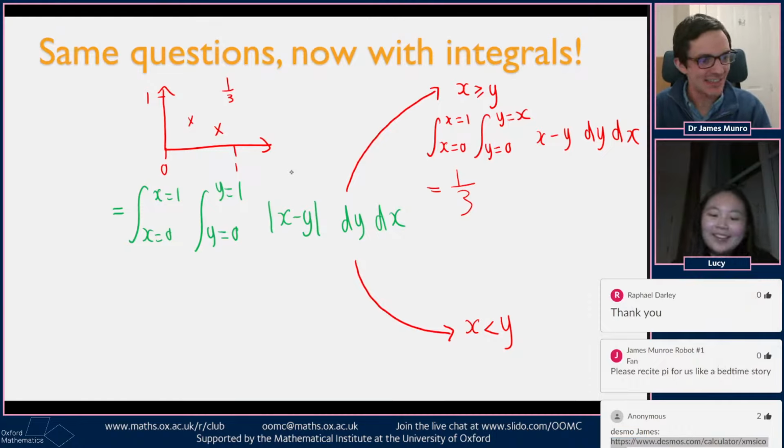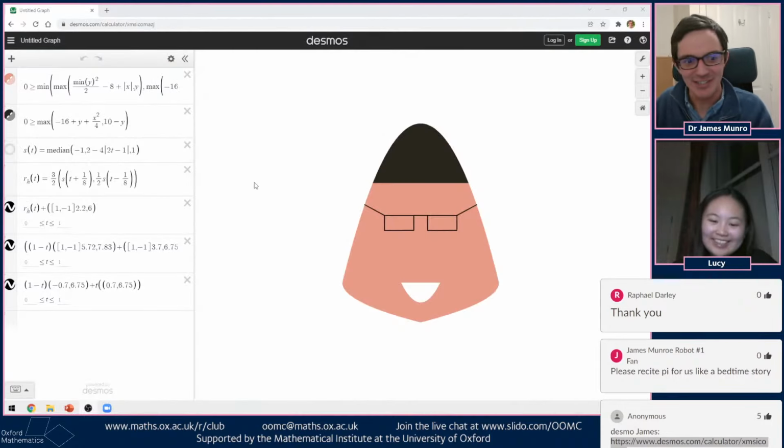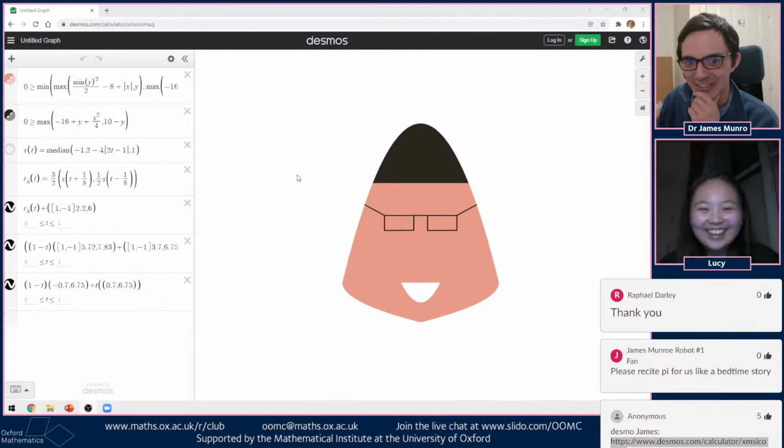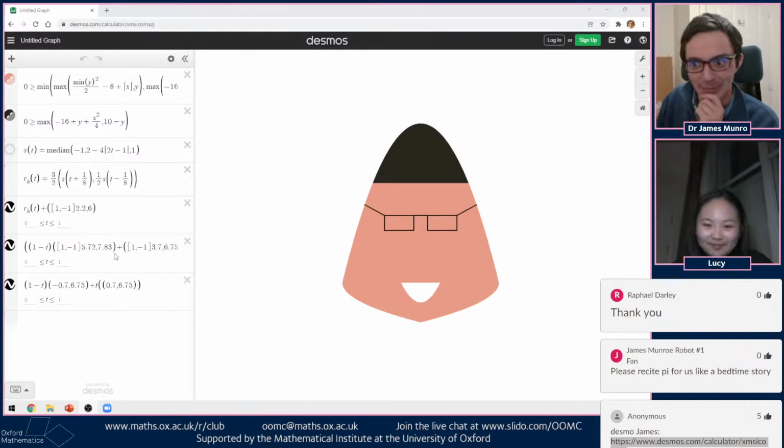Oh, somebody's just sent in Pythagoras. Hang on, I'm trying to get it on screen. There we go. Somebody's just sent us this link in chat somewhere near the top of their attempt at drawing my face in Desmos using, oh my word, so many different sorts of parametric plots and equations. I find these things really terrifying.